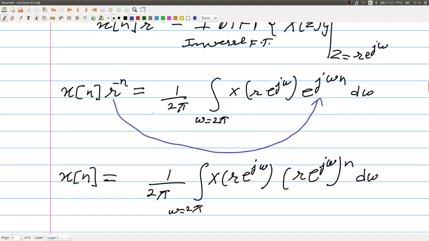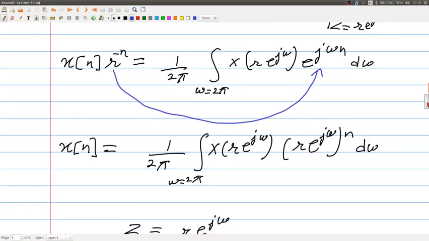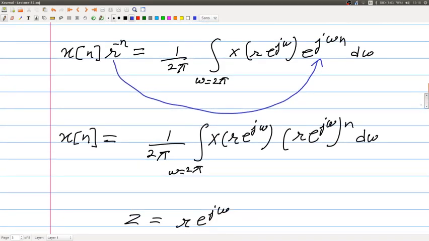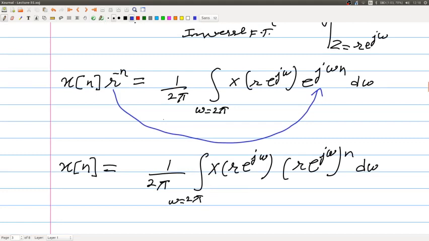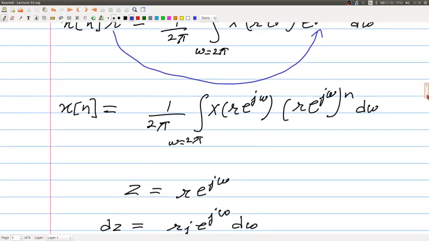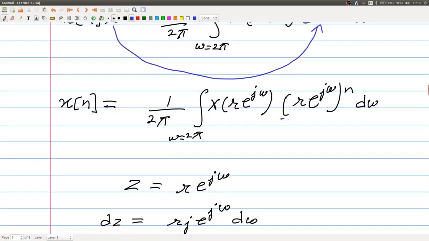So I can bring this r to the power n to this point, and what we have is this. We know that z is equal to r e to the power j omega.